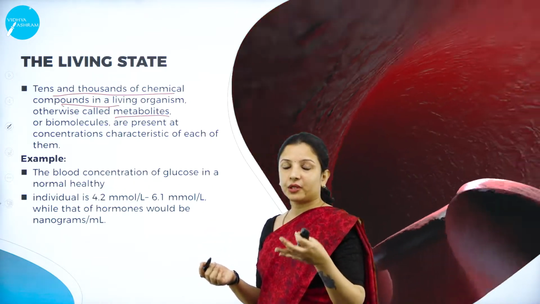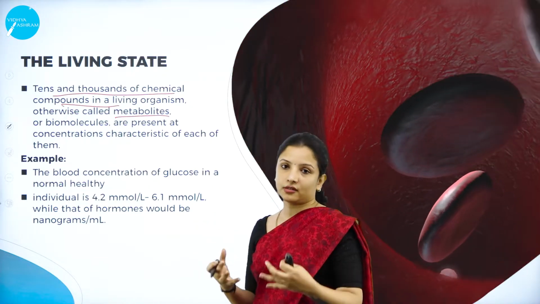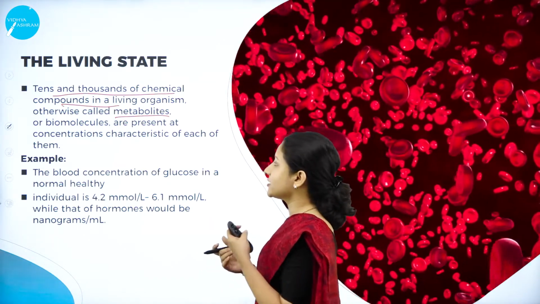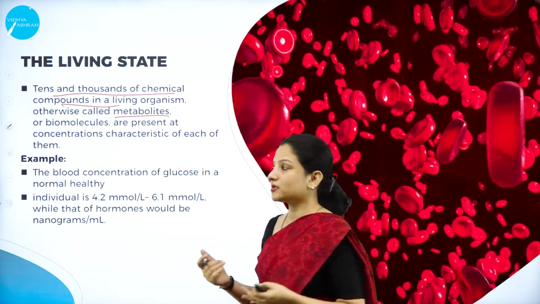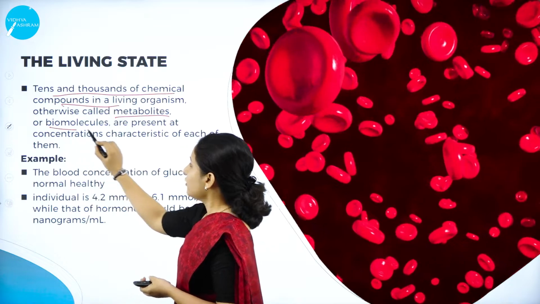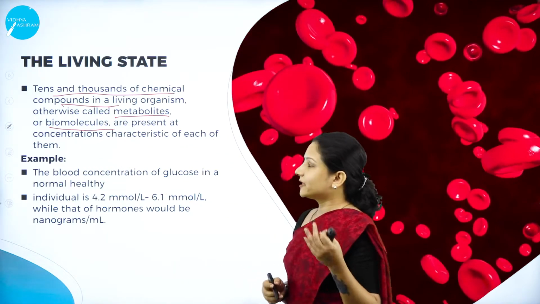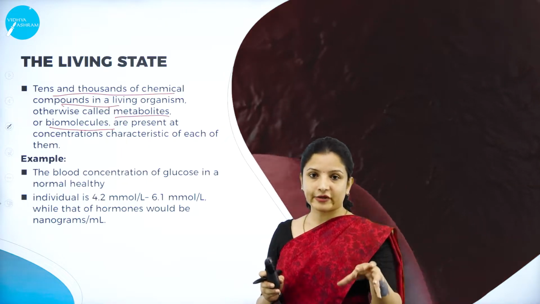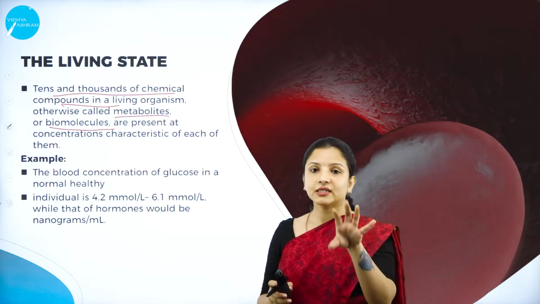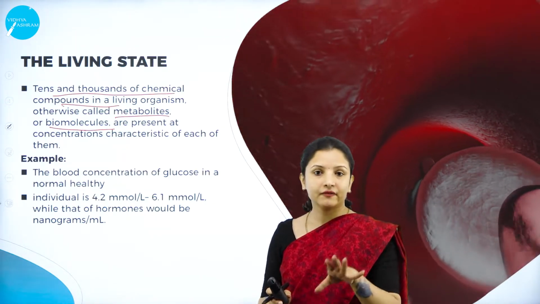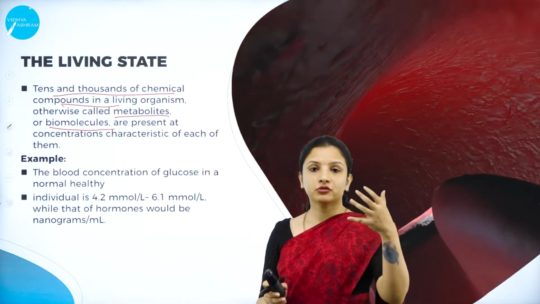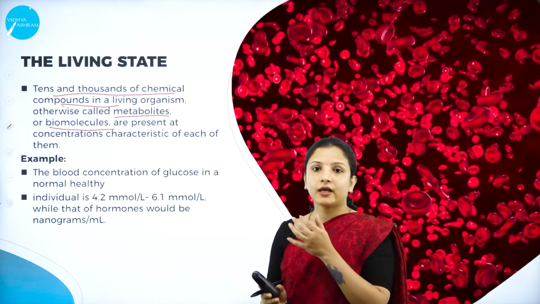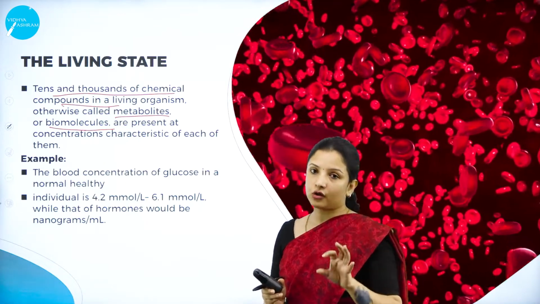In this metabolic pathway, tens to thousands of chemical compounds are involved, which are called metabolites, or in other words, biomolecules, and they are present at different concentrations. Don't think that all these biomolecules are present in the same concentration in a living organism. According to the requirement and function in a living organism, they are present in different concentrations.